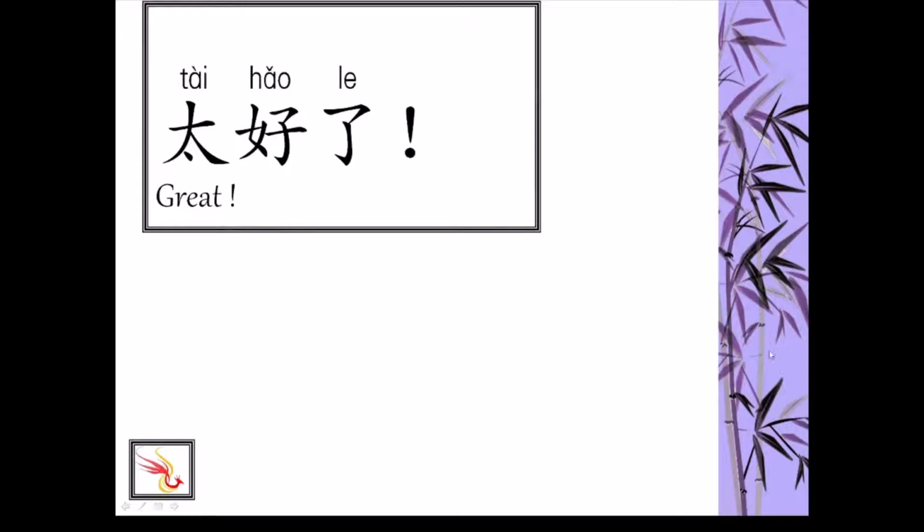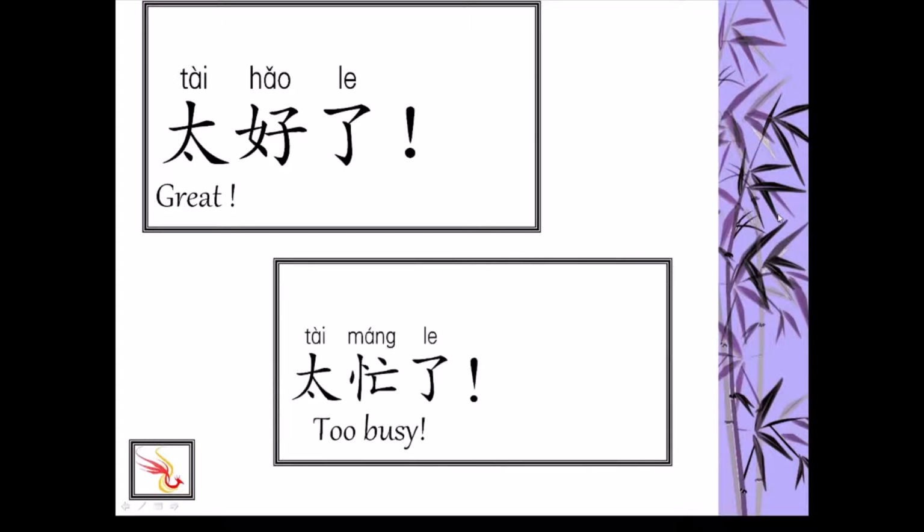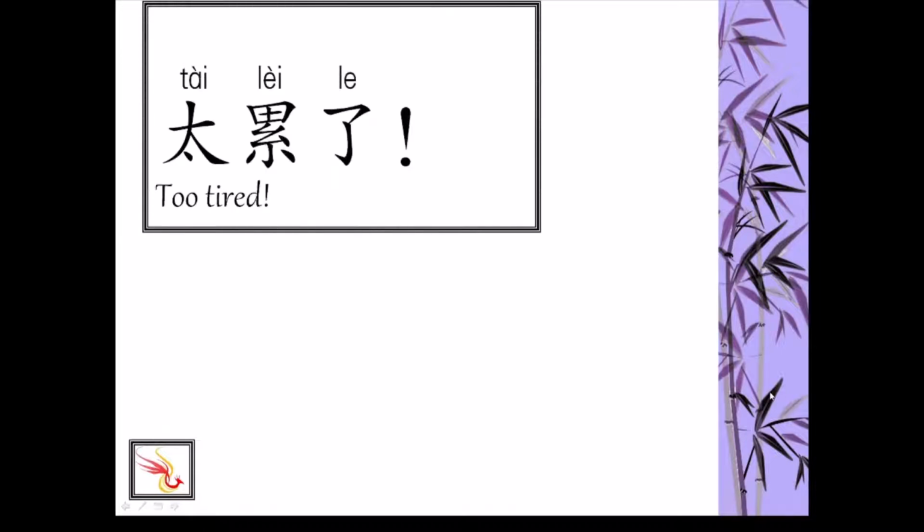太好了. 太 and 了 is a structure usually used to emphasize an adjective. Here it is 好. 太好了. 太忙了. 忙 is busy. 太忙了. 太累了. 累 is tired. 太累了.